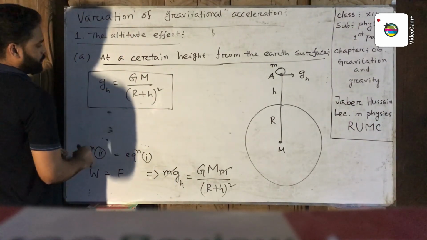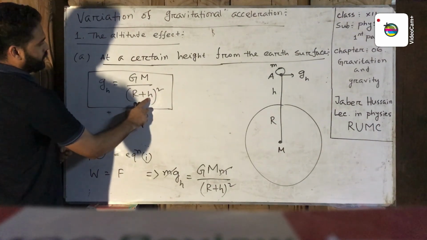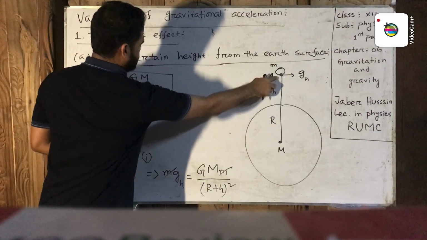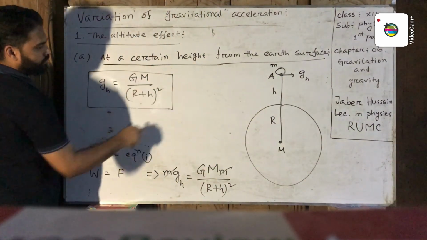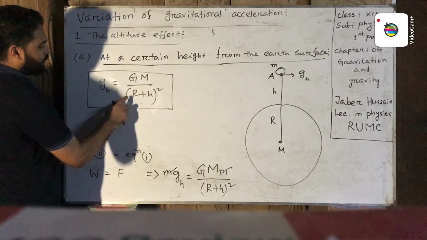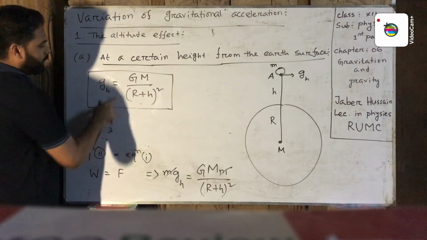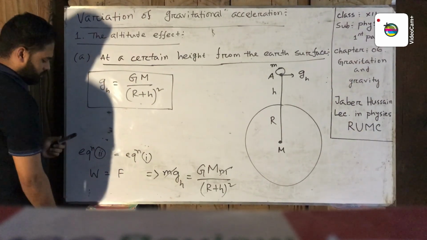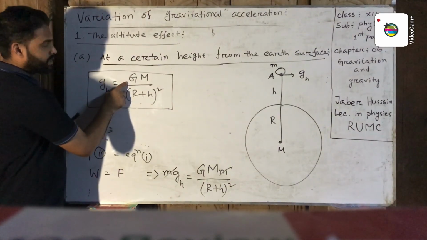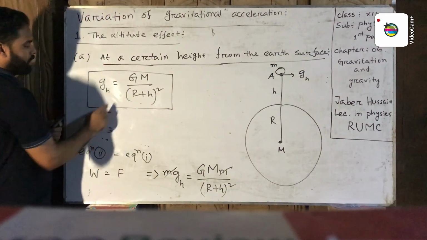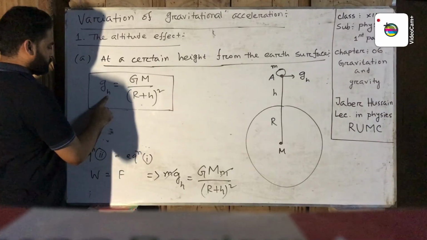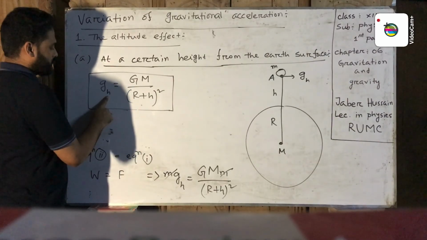In this equation, h is the height from the Earth's surface, M is the mass of the Earth, R is the radius of the Earth, G is the gravitational constant, and gh is the gravitational acceleration at a certain height from the Earth's surface.